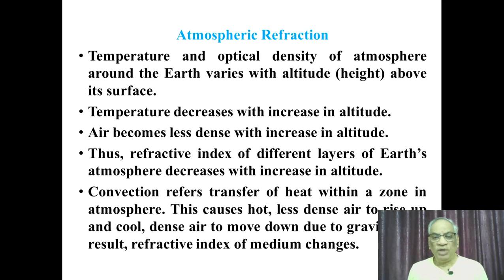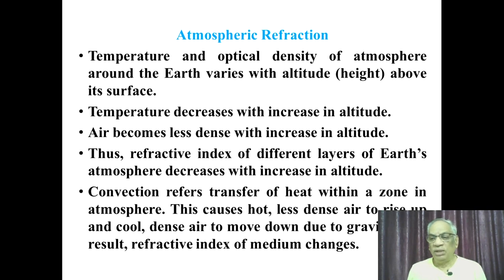The same refraction phenomenon can also be observed when we see celestial bodies like stars, planets, sun, moon, etc. This is known as atmospheric refraction. The cause of atmospheric refraction is temperature and optical density variations in the atmospheric zones around the Earth, which vary with the altitude above the surface.